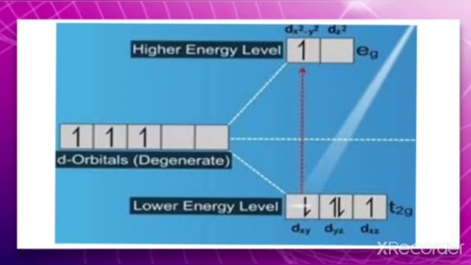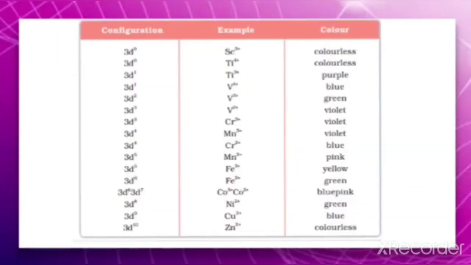So this is what happens in the case of transition metals and metal ions, that is the excitation of an electron from lower d to higher d. This type of transition is called a d-d transition. That means the excitation of electrons from a lower d orbital to a higher d orbital. So the coloration is shown because of this excitation.